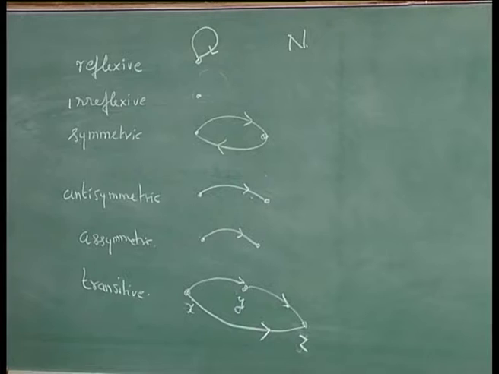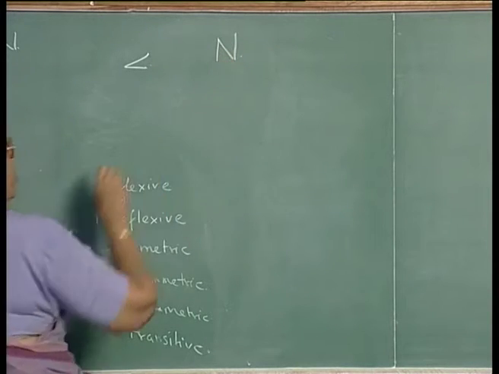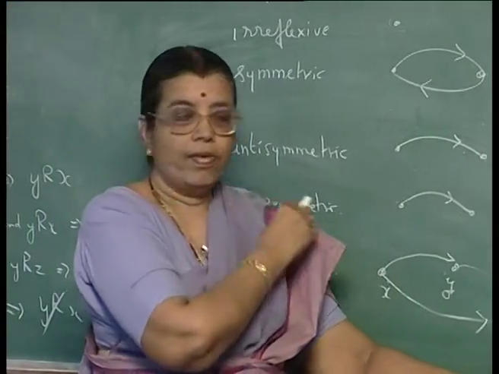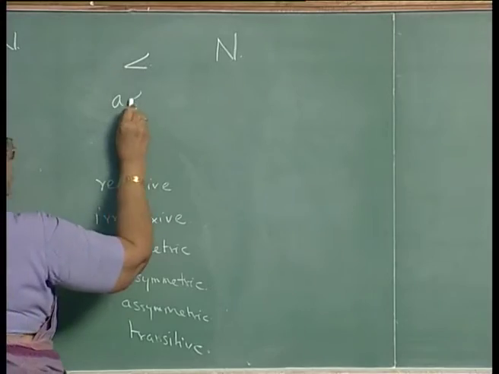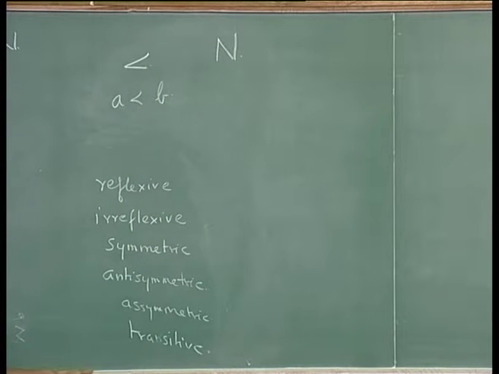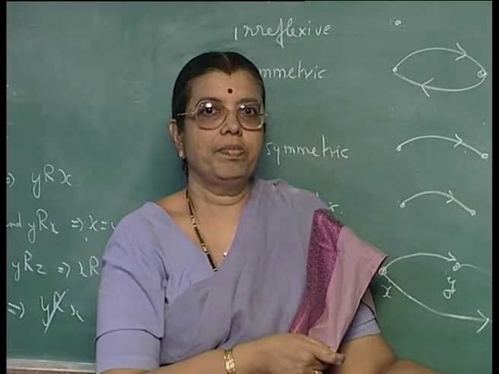Now, what about the less than relation on the non-negative integers, where A is related to B if A is less than B, and A and B are non-negative integers. What can you say about this relationship?